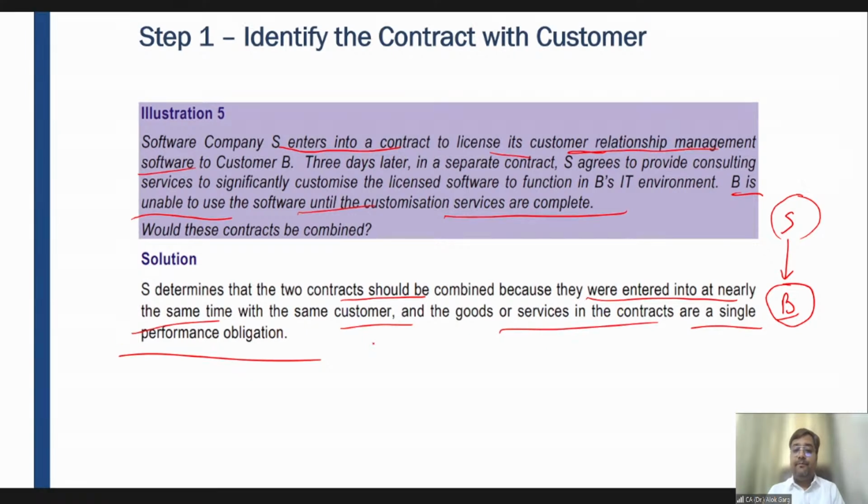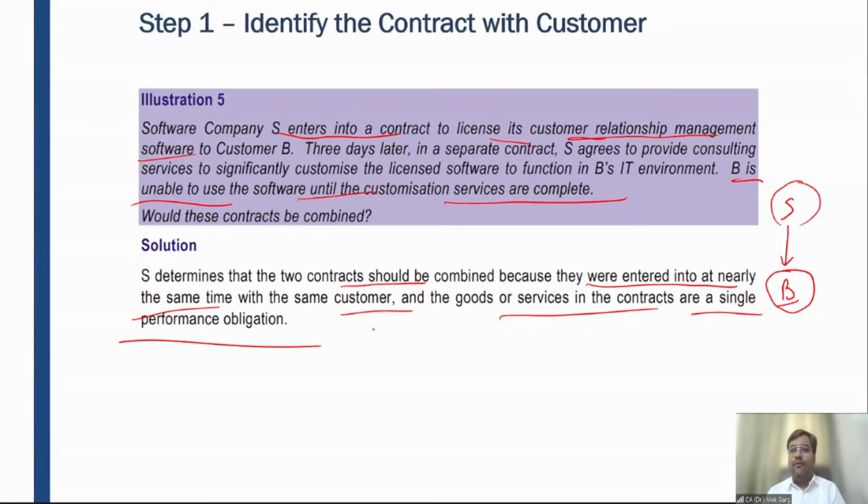So friends, in this case, Sumit is asking, but if customization can be done by a third party? Then of course, in that case, S has to recognize revenue. See from the perspective of S, right? Are the customization and the selling of the software a contract with the same customer?